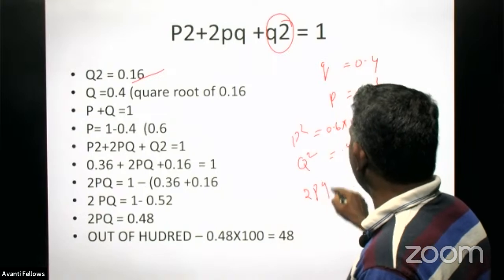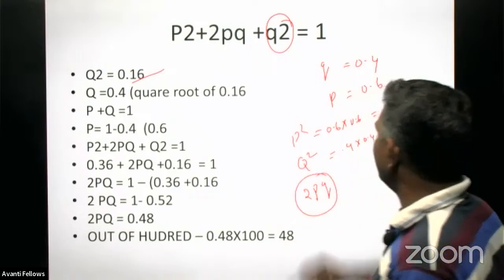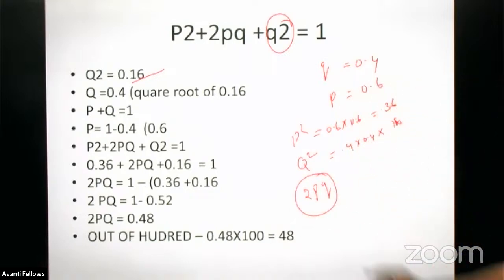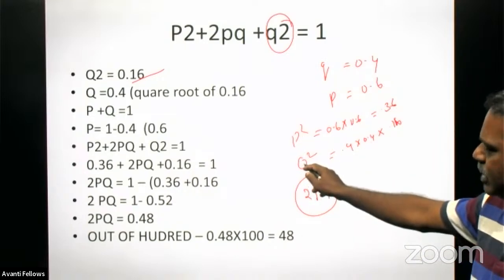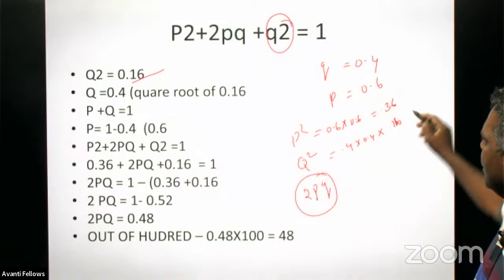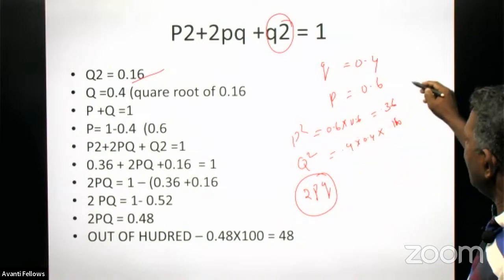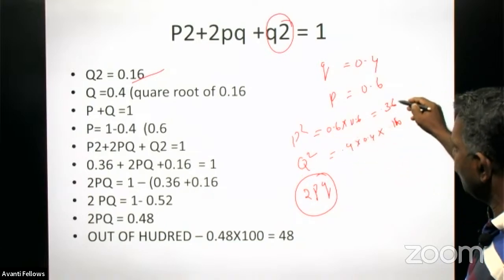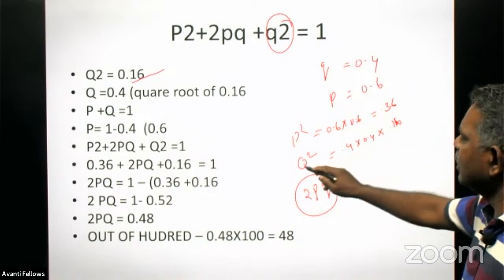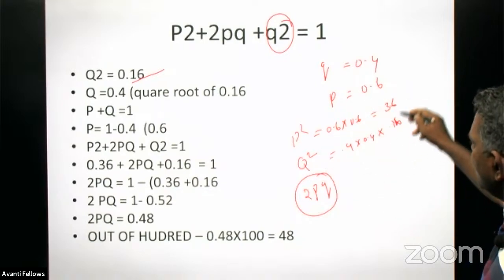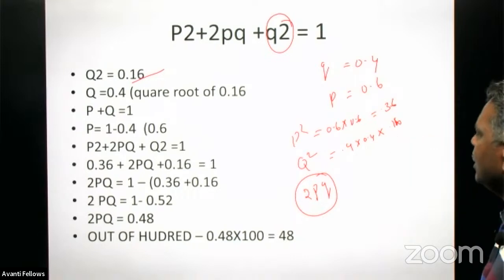And this 2pq is the total number of heterozygous condition. It is the homozygous dominant. It is the homozygous recessive. The homozygous dominant is 0.36 out of 1, and homozygous recessive is 0.16 out of 1. Then the 2pq value we have to find out.